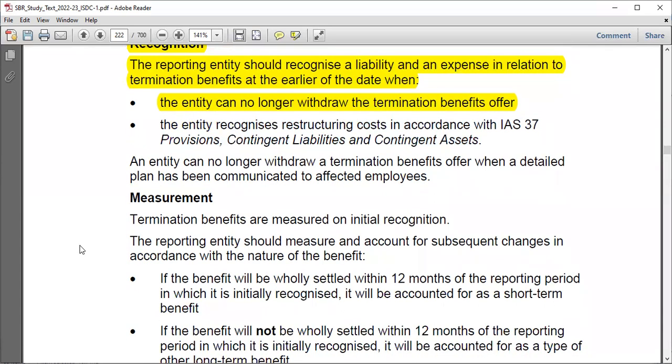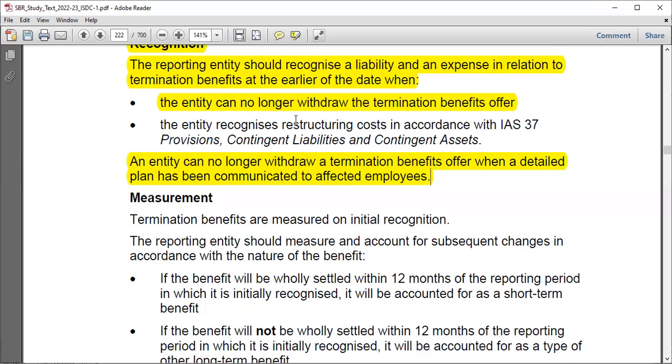It's like you're just doing other standards. And so an entity can no longer withdraw a termination benefits offer when a detailed plan has been communicated to affected employees. It's like they're coming back to IAS 37, because restructuring is one of the examples of provisions, right? For a restructuring provision, you consider two parties, on the company side but also on the employee side.